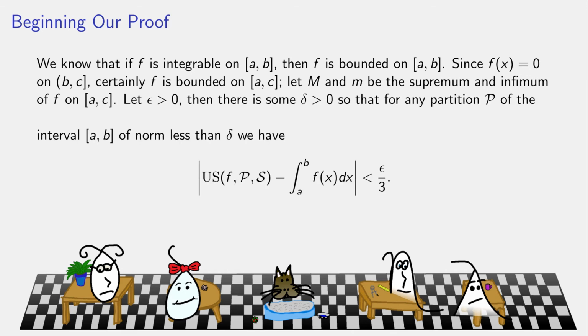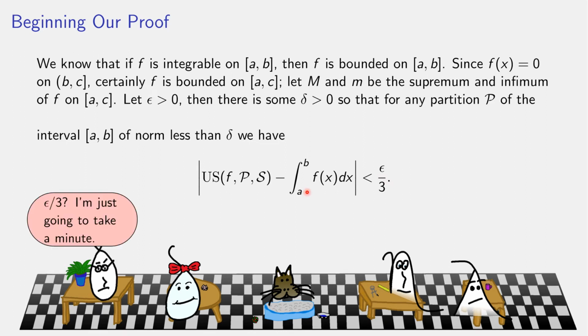So let epsilon be positive, then there must be some delta, so that if I have a partition of the left interval whose norm is less than delta, then using the function f, the upper sum minus the desired value is less than epsilon over 3. Because f is integrable, if I make the partition sufficiently fine, the upper sum will be as close as I want to the value of the integral. And there's an epsilon over 3 here, which does suggest this is going to go on in 3 parts.